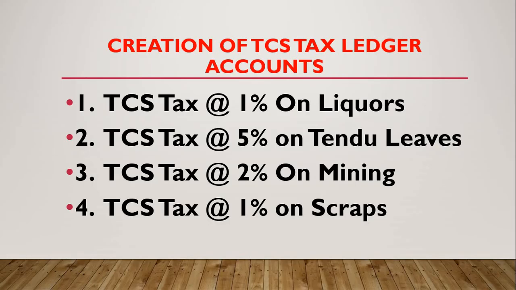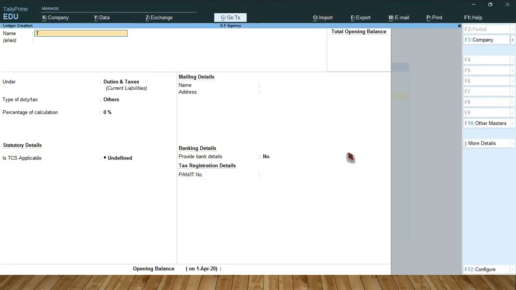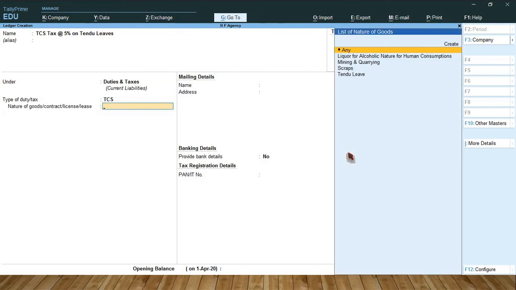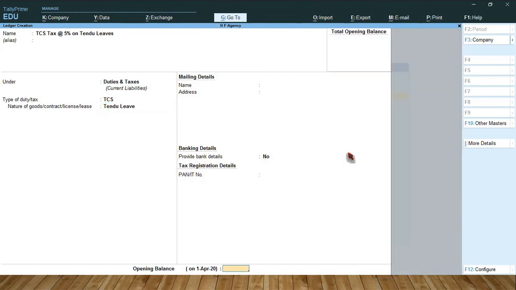So next one, TCS tax at 5% on tendu leaves. Under duties and taxes, type of duties / tax, select TCS. Nature of goods, tendu leaves. Select tendu leaves, accept.